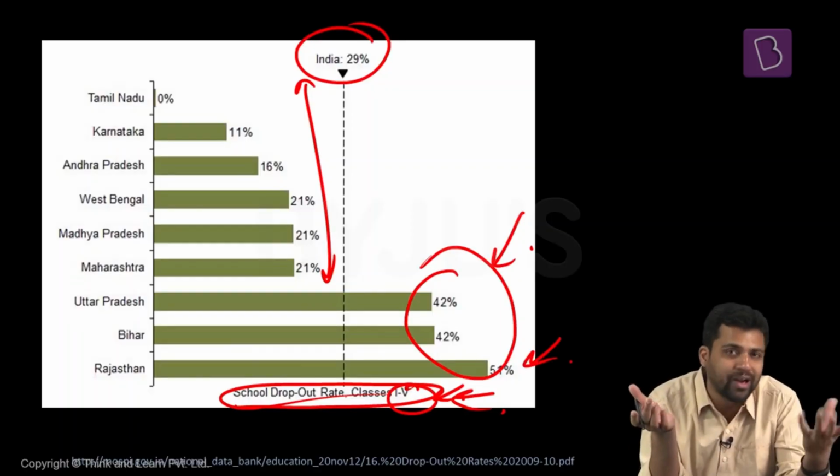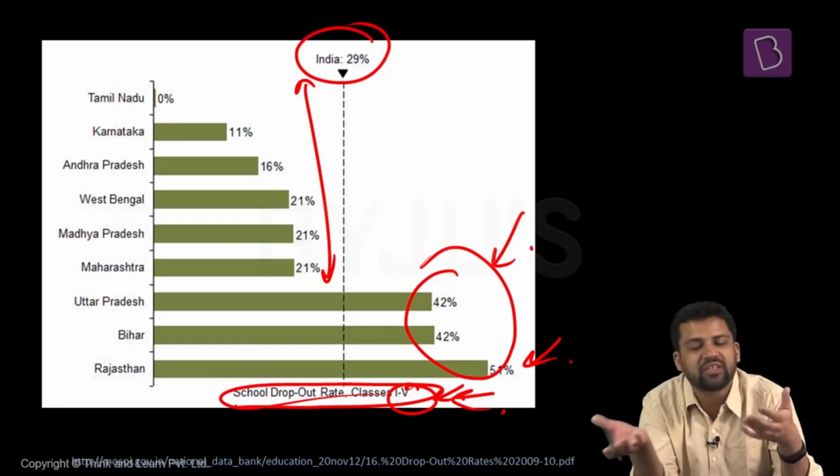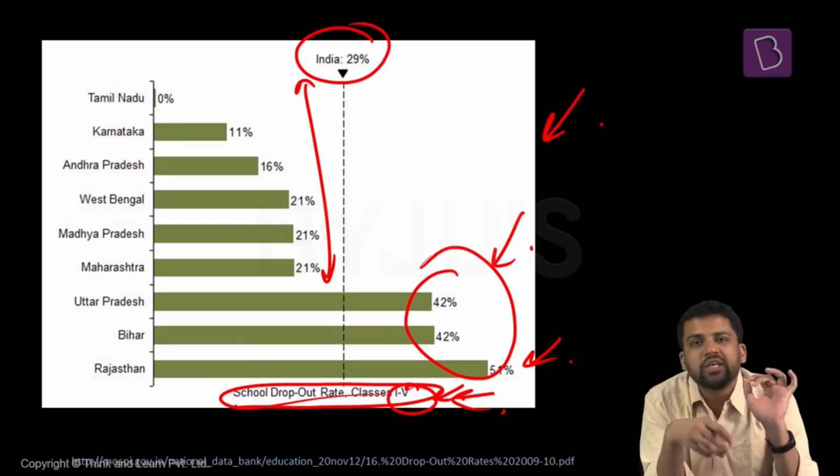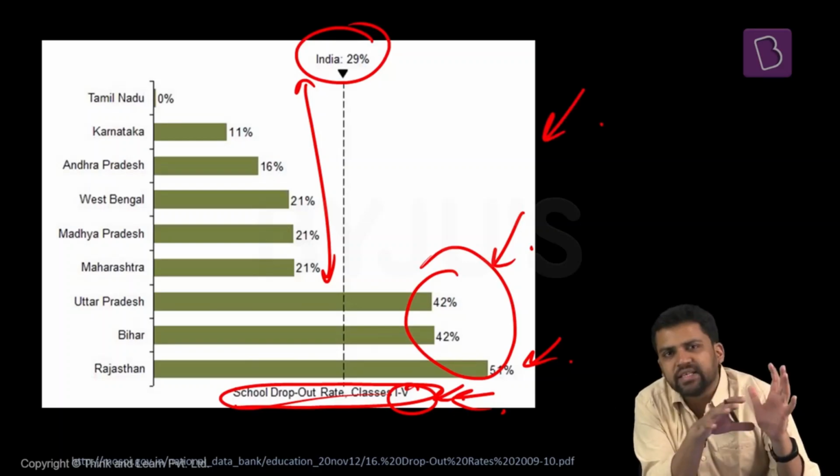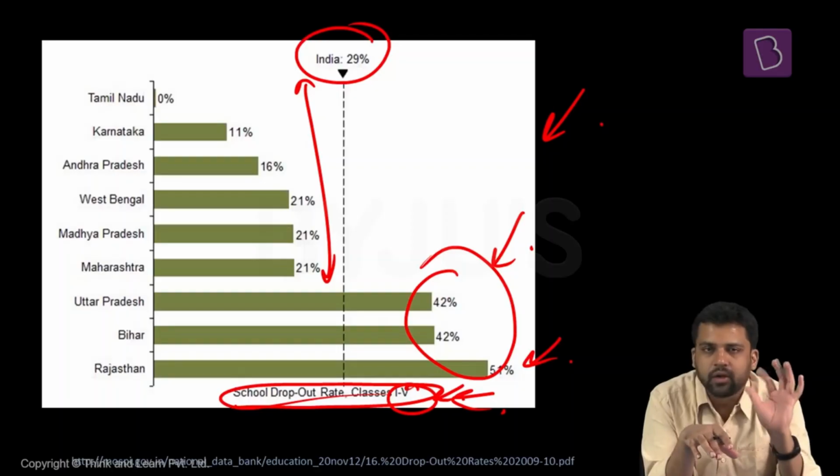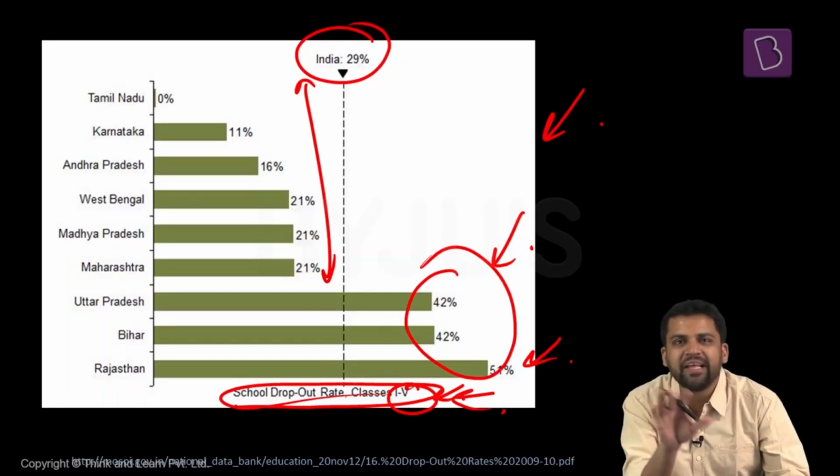Just imagine the scenario. If you have 100 students enrolled in standard 1, by the 5th standard the class strength will be just 49. By 10th standard, we don't know how many. So there is also regional variation when it comes to school dropout rates. These are some of the axes, the lines along which disparity exists when it comes to education.